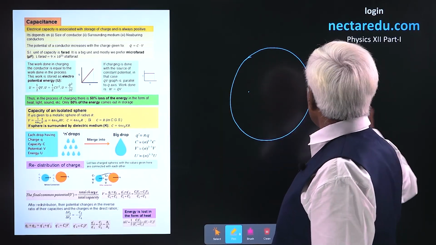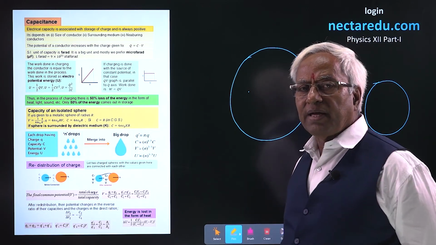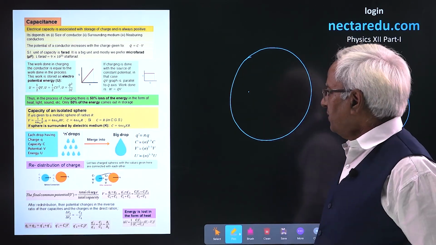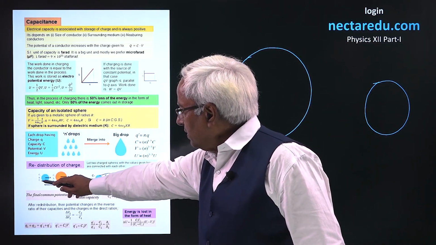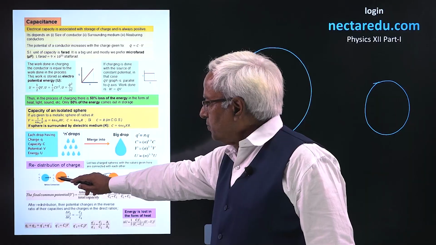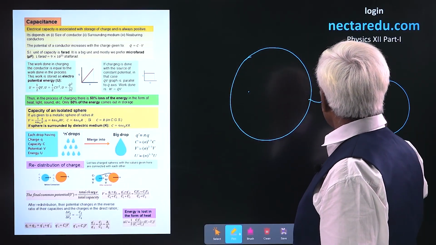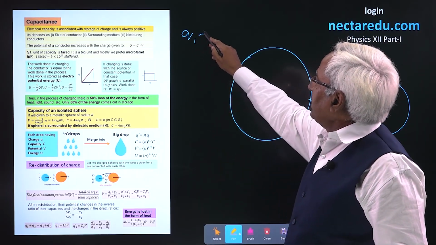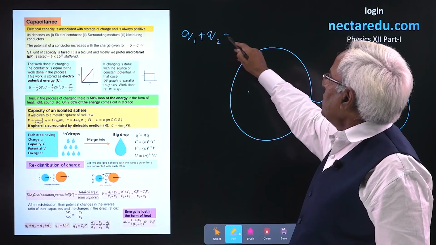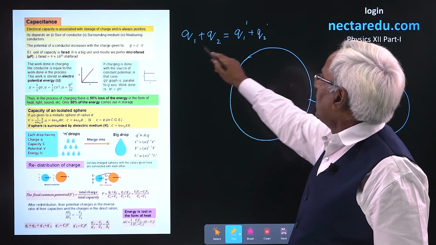This is capacity. Now, if there are two conductors might be having any radius and they are having the values Q1, C1, R1, Q2, C2, R2, they are joined together like this. So, total charge that they had initially will be equal to the sum of the final charges over them finally.